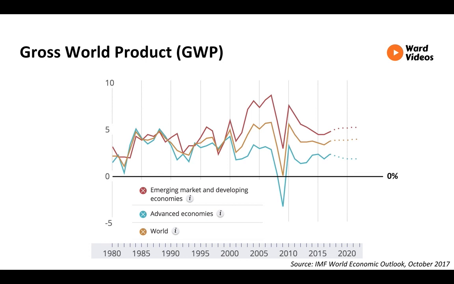It can be seen that in 2009, the advanced economies contracted by 3%, while the emerging economies grew, though at a reduced rate compared to the previous year, at 3%, giving a total growth in 2009 of 0%. While in 2017, growth across the advanced economies and emerging economies is slowly increasing, with the emerging economies at 4.5%, advanced at 2.2%, and the world at 3.6%. This shows that GWP is growing because of the emerging markets and developing economies, not the advanced economies.